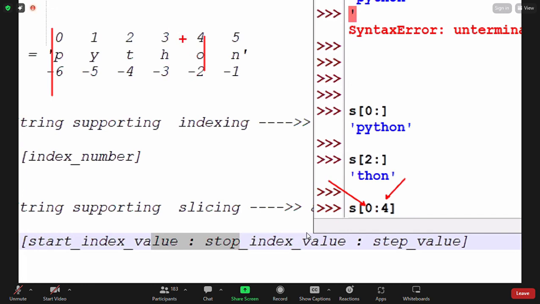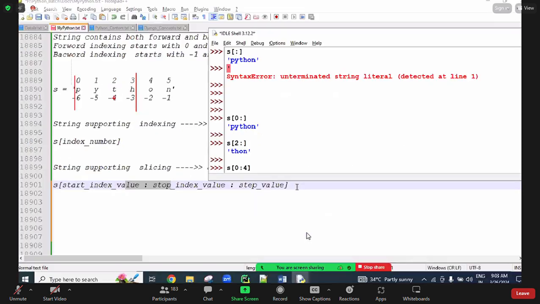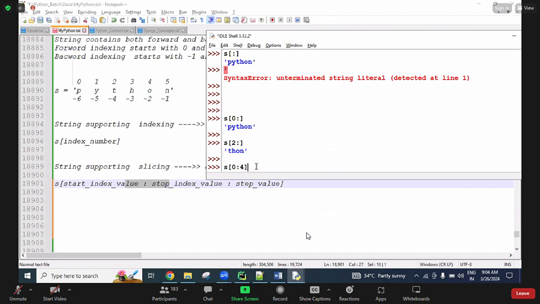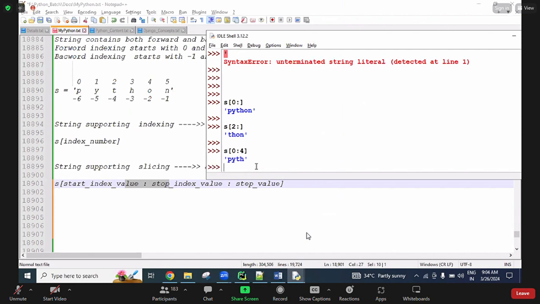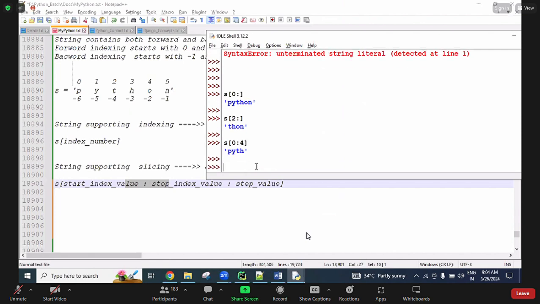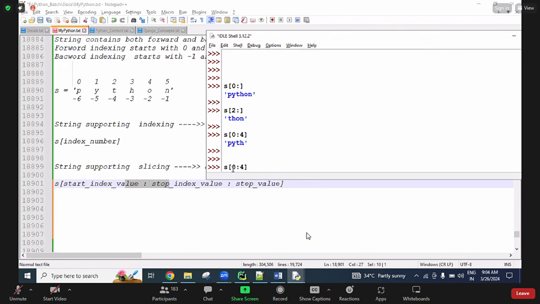Now, what is your output in this program? PYTH. You are getting PYTH. All of you clear on this? If you write it like this, then only you can give the answer. By doing practice, you will understand it.